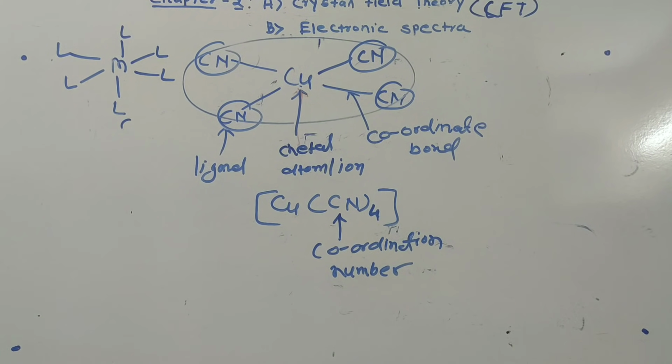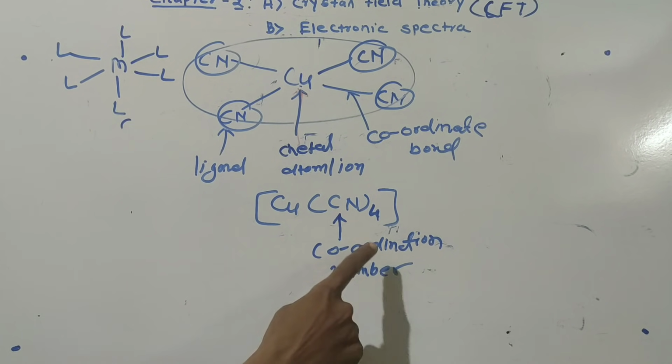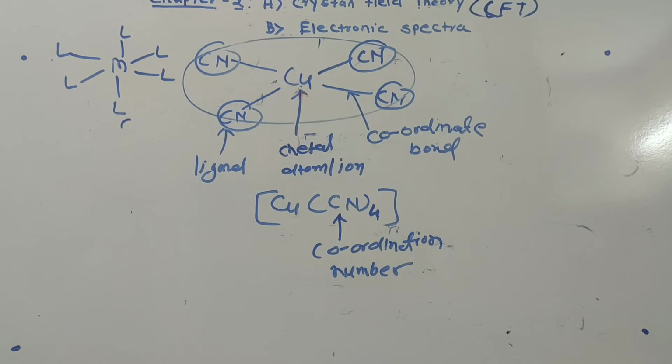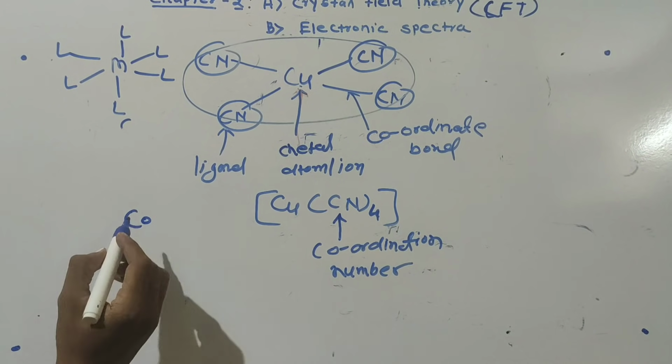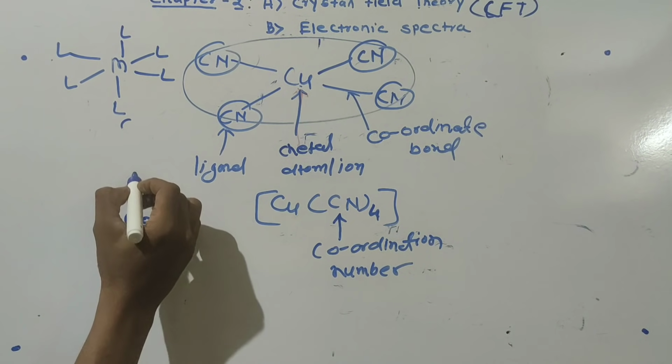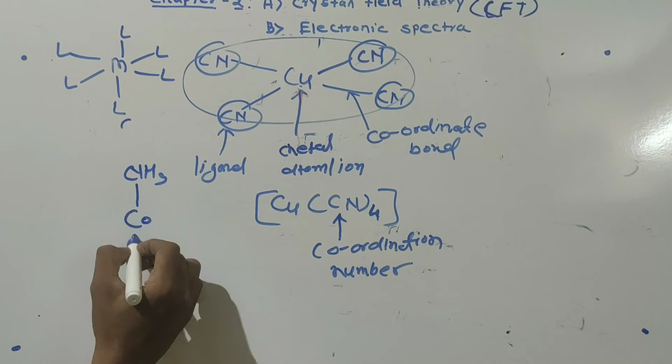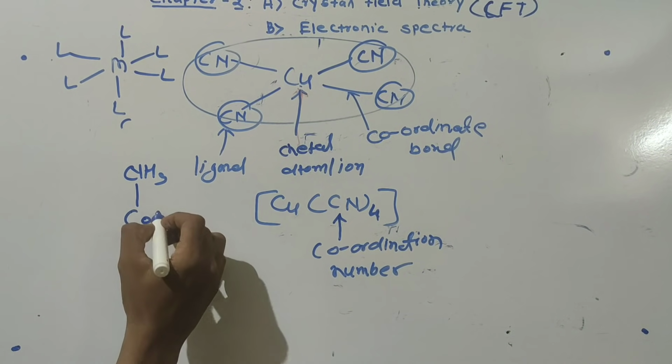How many ligands are attached to a metal in a coordination compound, that number is called what? Coordination number. Suppose I write the next example, here is cobalt. Cobalt is a central metal atom. It is attached with the ligand ammonia.